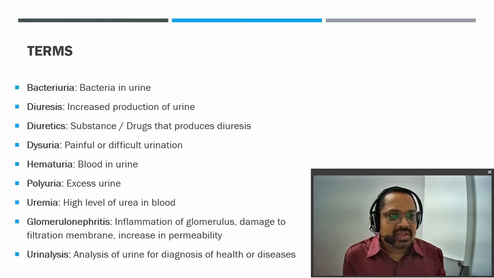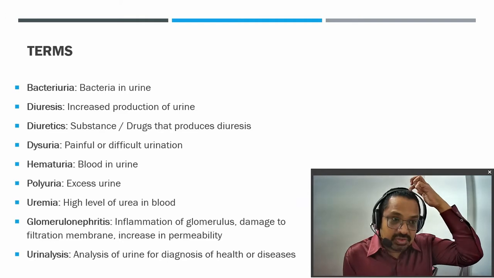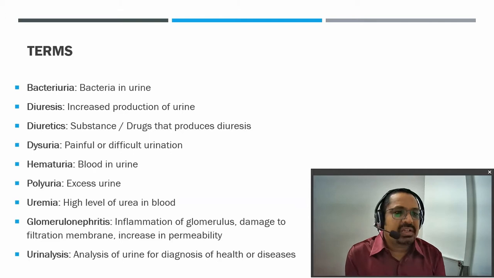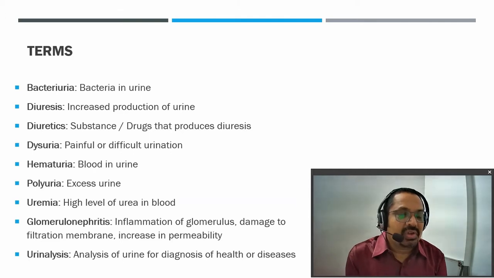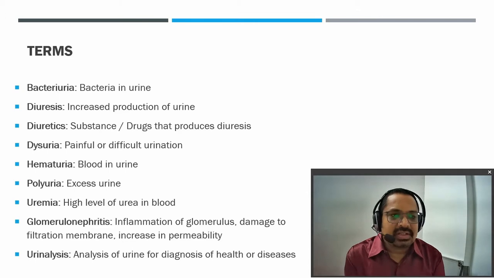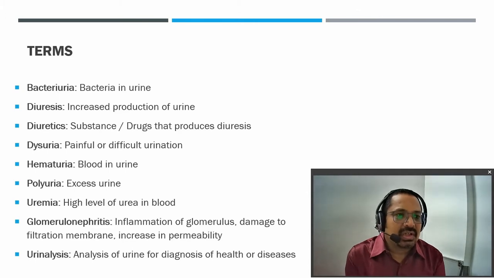Now first, we will see the various terms used in the urinary system. The very first term is bacteriuria, that is bacteria in the urine. Whenever bacteria are found in the urine, it is called bacteriuria. Diuresis means an increase in the production of urine. When the amount of urine is increased, it is called diuresis. Diuretics are the substances which help to produce, or induce, the diuresis.